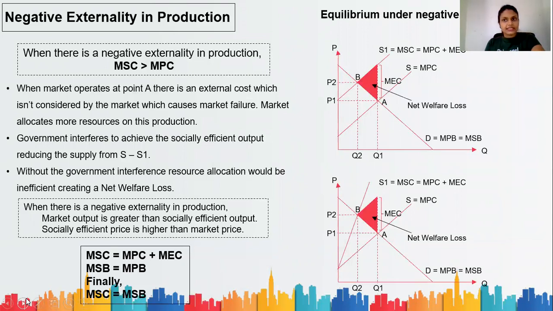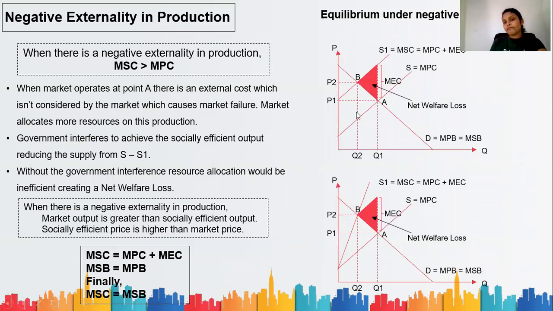We'll see what this slide says. You are given the diagram, and this diagram is explained here. When the market operates at point A, there is an external cost which isn't considered by the market, which causes market failure. Market allocates more resources to this production.